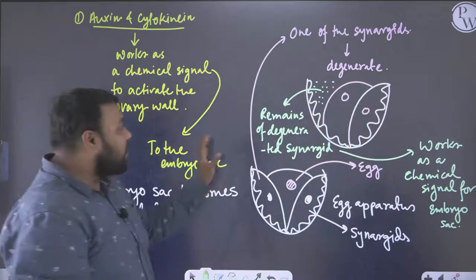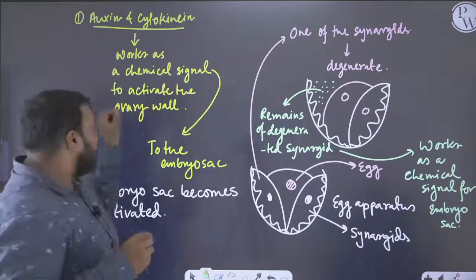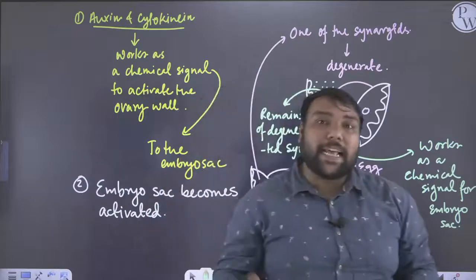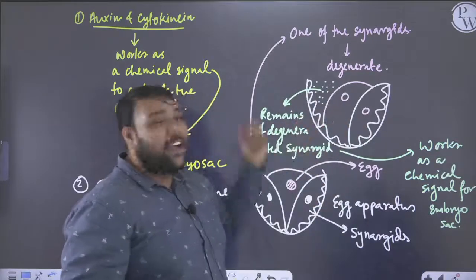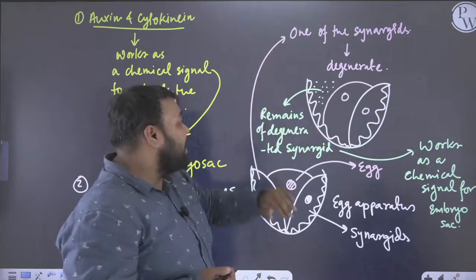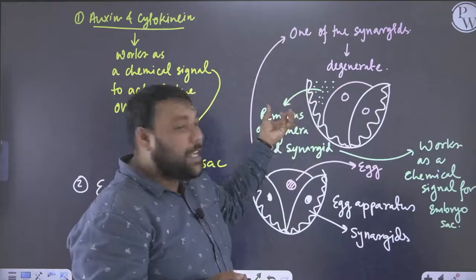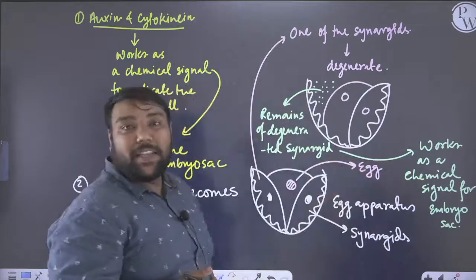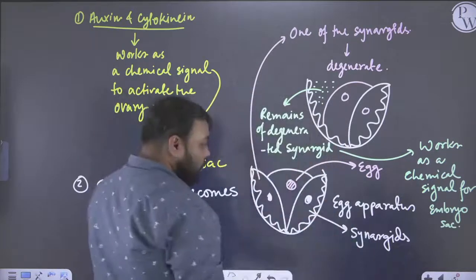right? So isn't it interesting, guys, that both of these structures are speaking to each other: the pollen grain is speaking with the embryo sac through auxin and cytokinin. At the same time, the embryo sac, once it has degenerated one of the synergids, through the remains present there gives a chemical signal and speaks with our pollen grain, which has now germinated and produced the pollen tube.